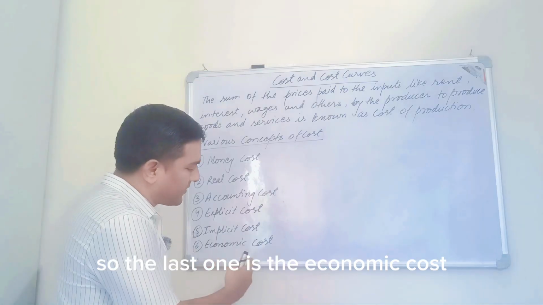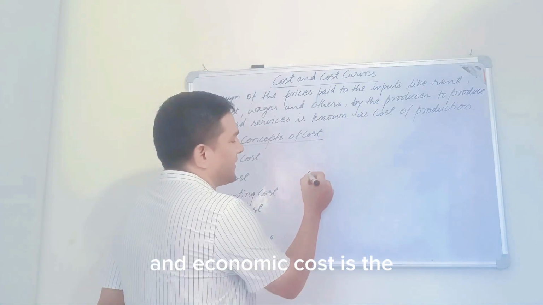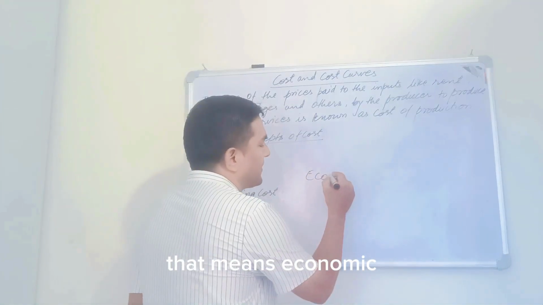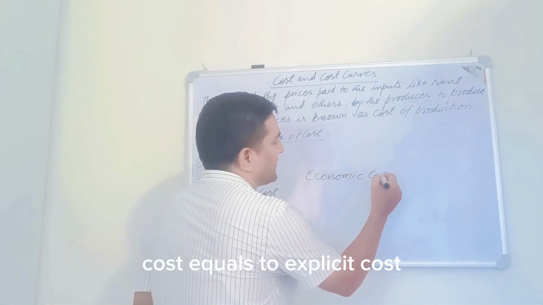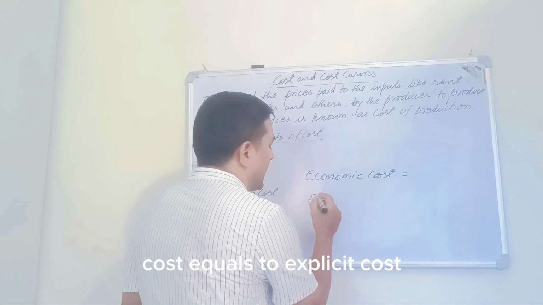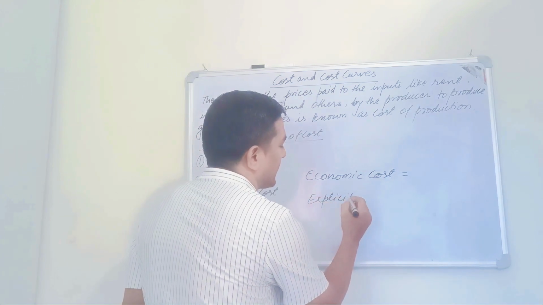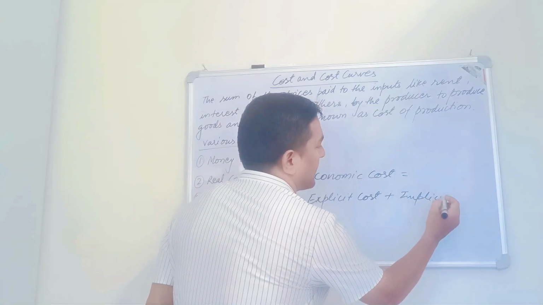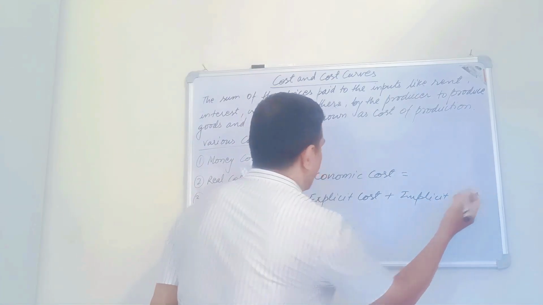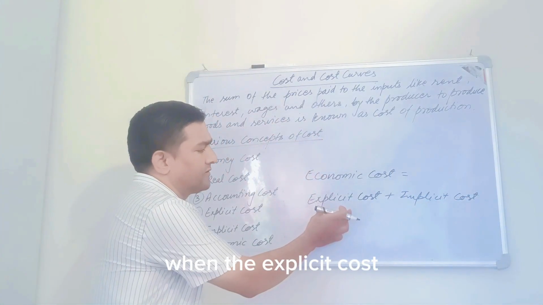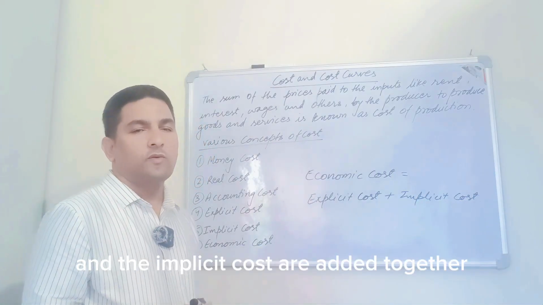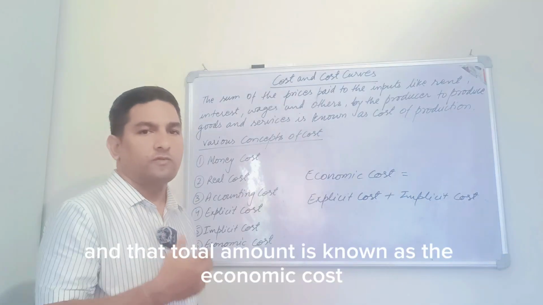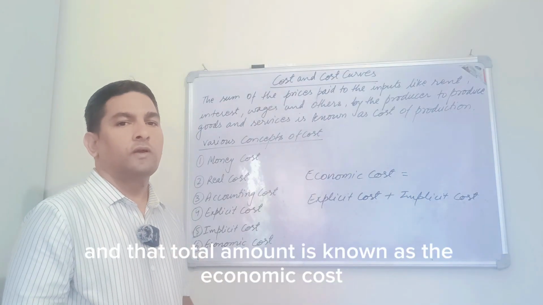So the last one is the economic cost. And economic cost is the sum of explicit cost and the implicit cost. That means economic cost equals explicit cost plus implicit cost. When the explicit cost and the implicit cost are added together, then the cost altogether comes, and that total amount is known as the economic cost.